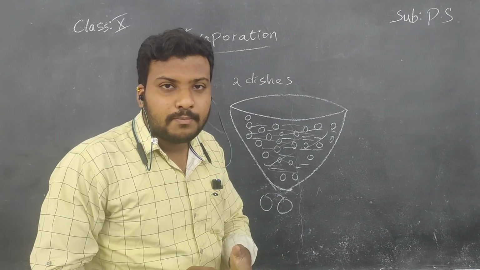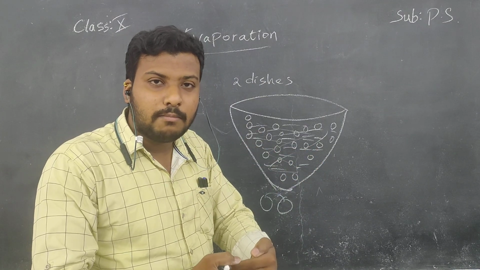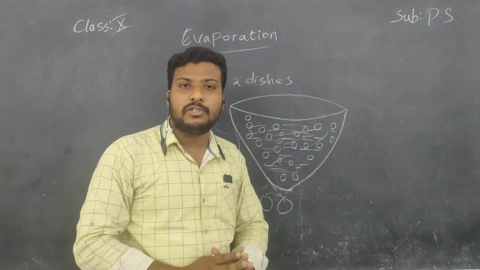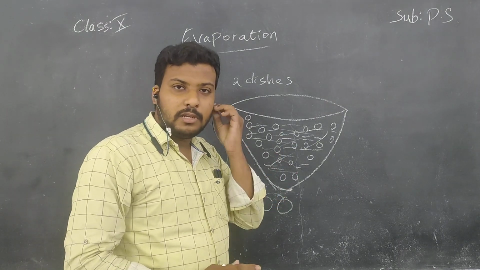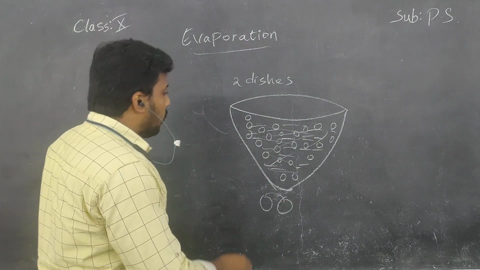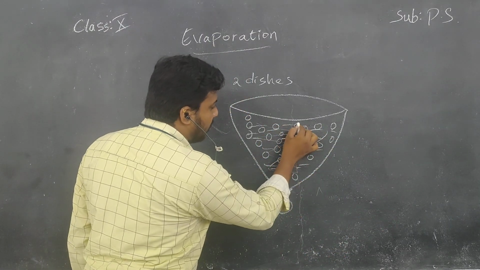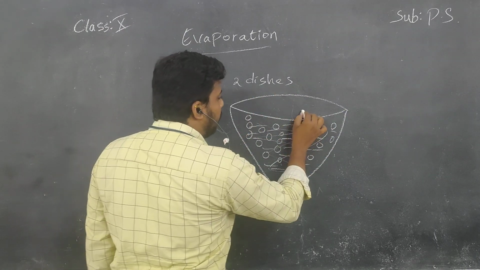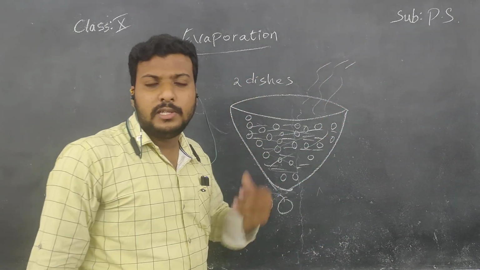Because they have energies. But when they collided with each other, whatever energy they had was lost, and this energy was transferred to the other molecules. So they remained slow in the liquid itself. Whatever energy the other molecules gained, they come to the surface of the spirit and fly into the air. They fly into the air, children. Actually, we cannot see that.